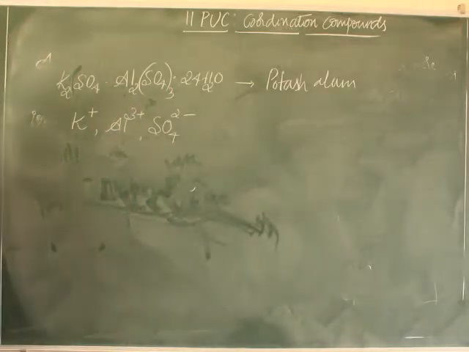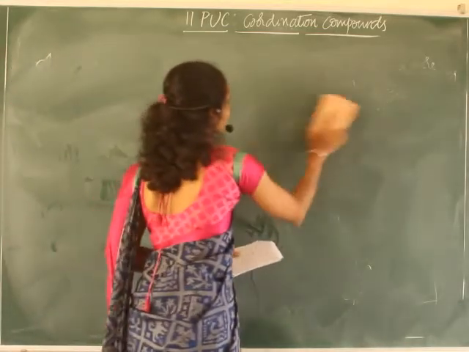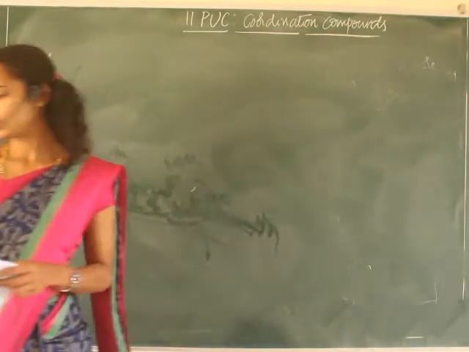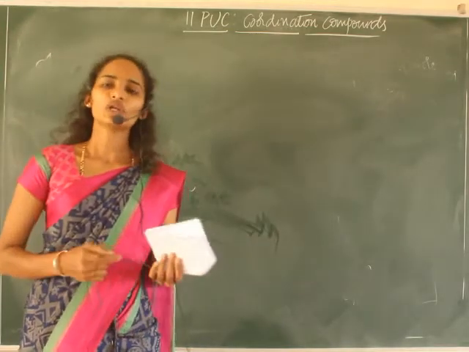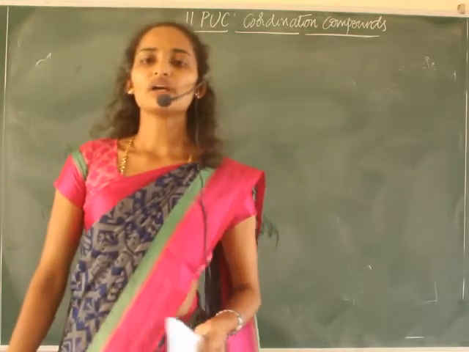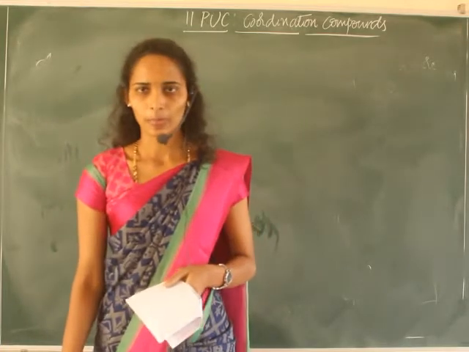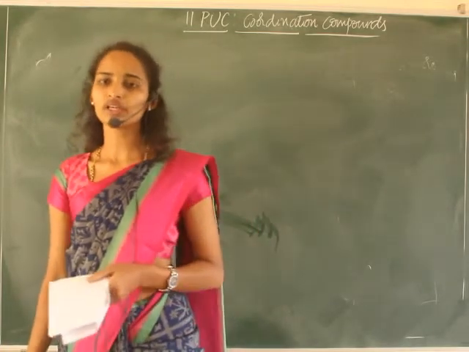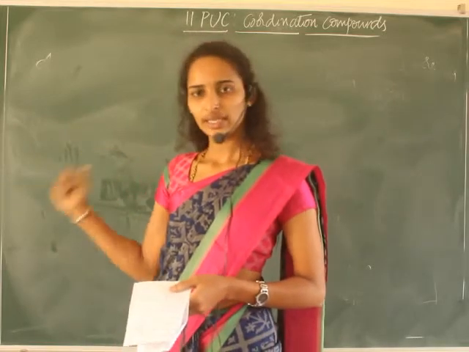Next is coordination compounds. As I said, coordination compounds are those in which a metal atom or ion is bonded to a neutral molecule or an anion through a coordination bond or coordinate covalent bond. I am not going to write the definition again.